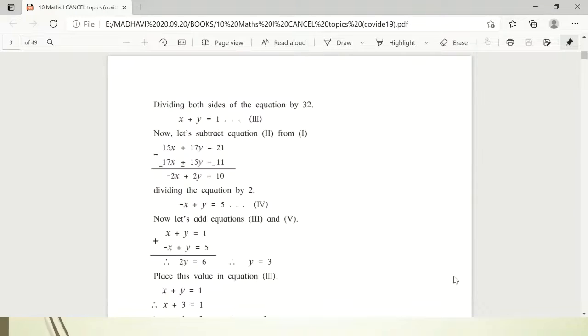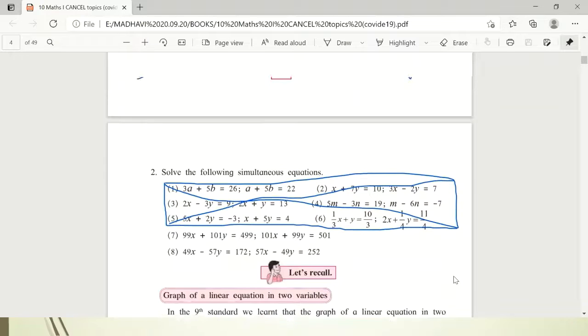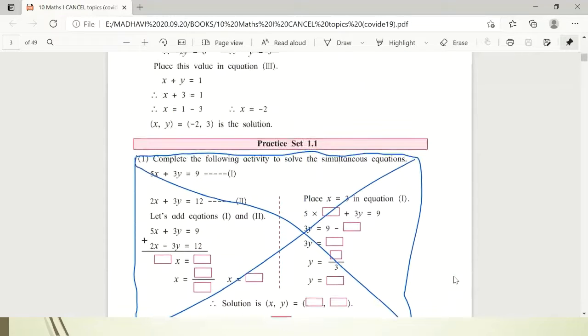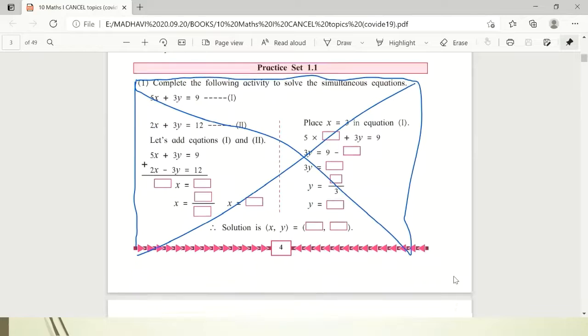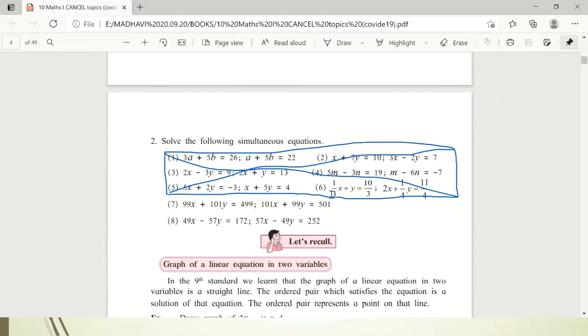From this, in practice set 1.1, question number 1 activity is cancelled. Also in question number 2, sub-questions 1 to 6 are cancelled. 7 and 8 are there. They are a particular type of equations which you need to solve by using the addition and subtraction method. You have to add once, you have to subtract, then you are going to get a simpler equation, and again by adding you are going to get the answer.